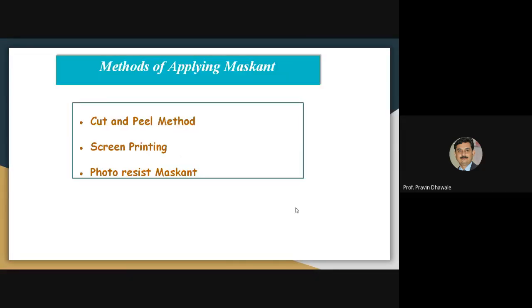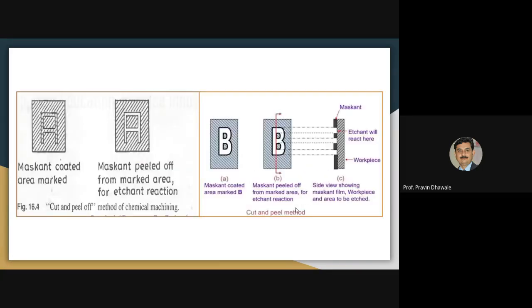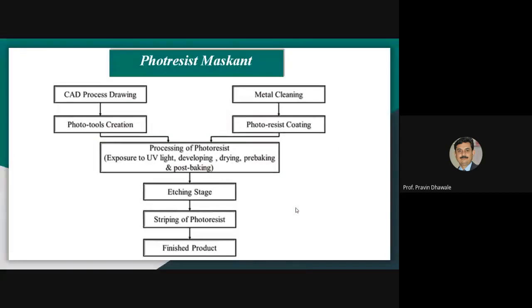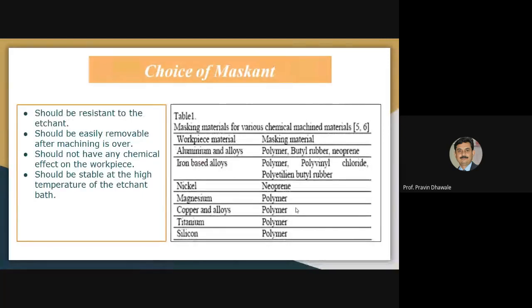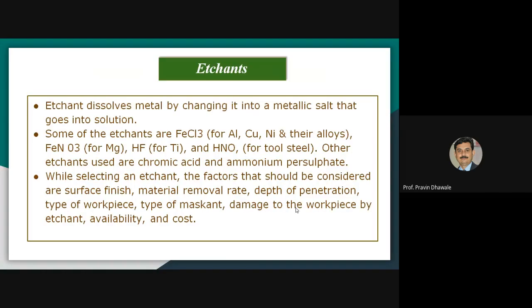There are different methods by which we can apply the maskant on a workpiece. That is the cut and fill method, screen printing, photoresist maskant. That we have discussed in detail. Then we see for which type of material, which type of maskant is to be applied.